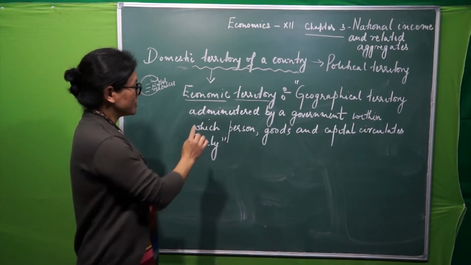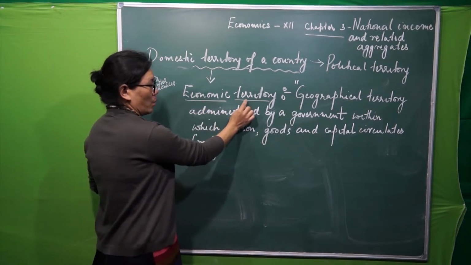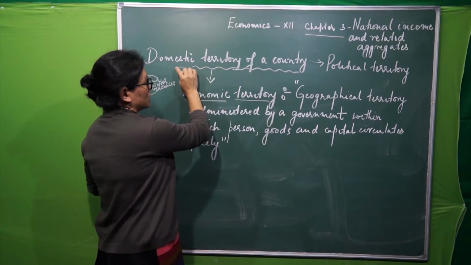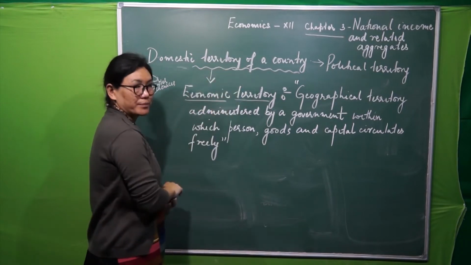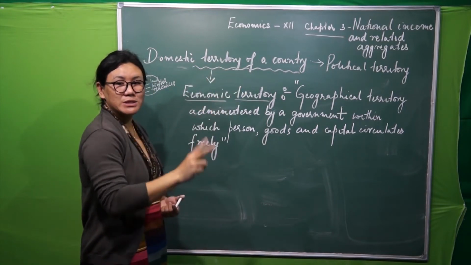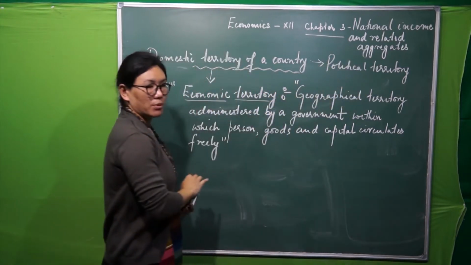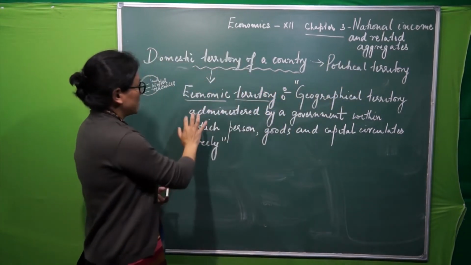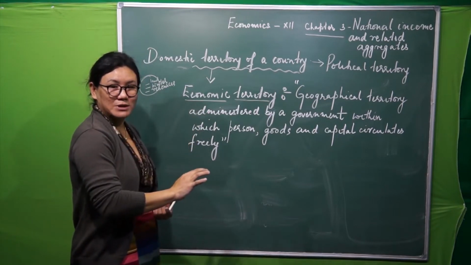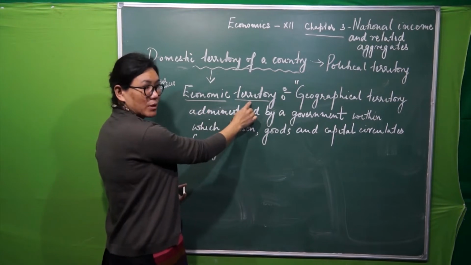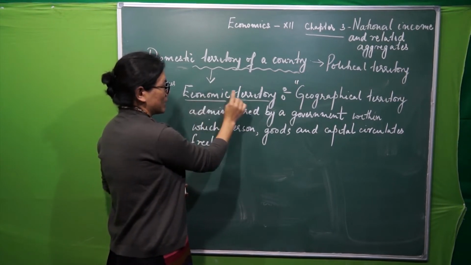So we have to use this word to describe the domestic territory of a country. I've used two things here. See here, in simple terms, it is called political territory. But in economics, for this national income accounting, we will be using this one. It is called economic territory.